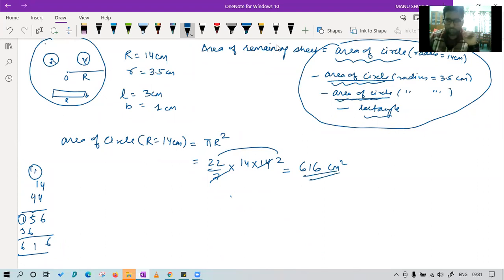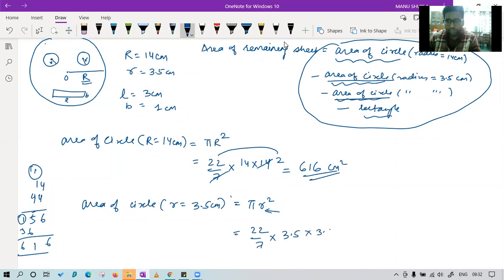616. Now we'll find the area of the circle with radius equal to 3.5 centimeter. Same formula, but now we will use small r, because in the figure we have shown that capital R is for the larger circle and small r for the smaller circle. Okay, so let's see what we will get. 22 by 7 into 3.5 into 3.5.